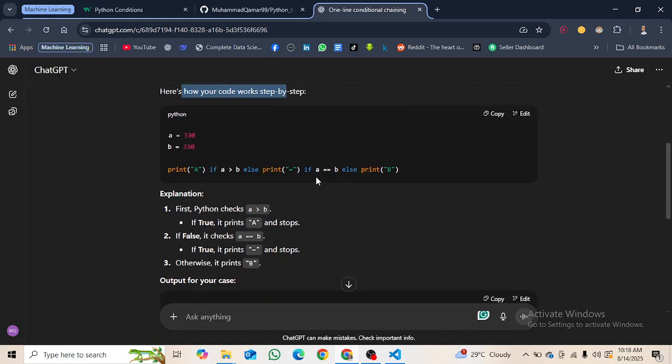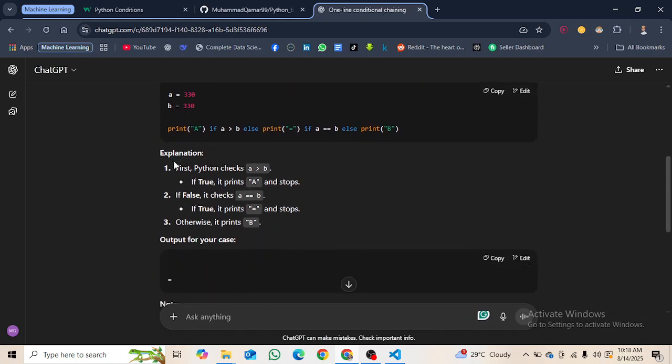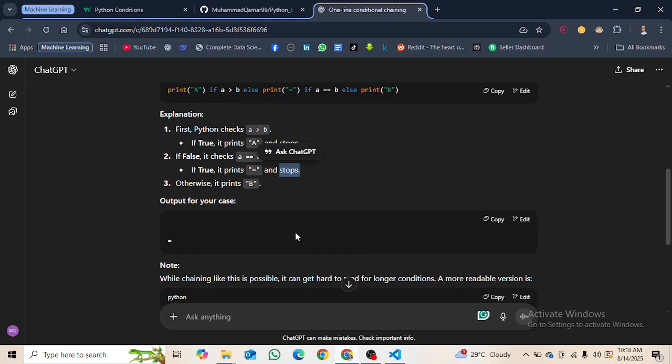A is equals to 30, and this is what we have written. Explanation: first, Python checks if A is greater than B, which we know. If true, it prints A and stops. Okay, if false, it checks A is equals to B. If true, it prints this, else, and stops. Otherwise, it will print the B.